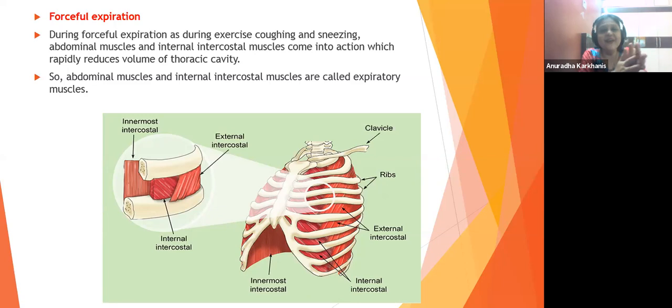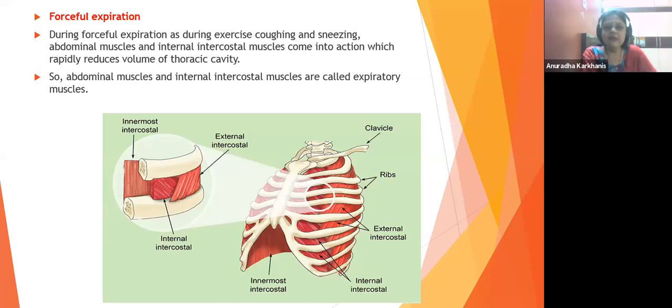Don't take the name of sneezing, why? If I take the name, you will start sneezing or what? Yeah. So sneezing also, coughing also will cause a jerk. Where does the jerk occur? Abdominal region. Why are the abdominal muscles going to be activated? They are going to come into action.